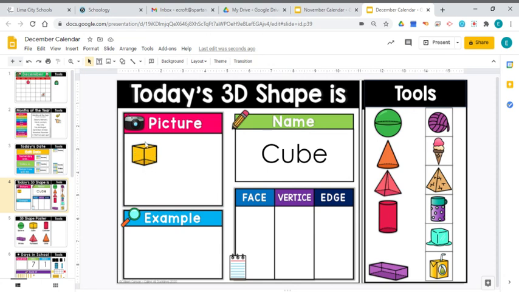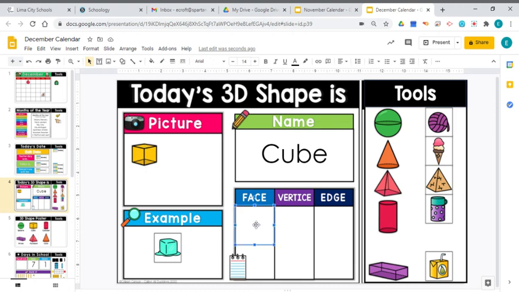A cube has a square on all of its sides. And the example that we have over here of a cube is an ice cube that has a square on all of its sides. It's not a flat shape. All right, now some different words that come with this. The face of a cube. The face is the flat sides. So the cube actually has 1, 2 in the back. There's 3 and 4, 5 because of the top, 6 because of the bottom. It has 6 faces on it.